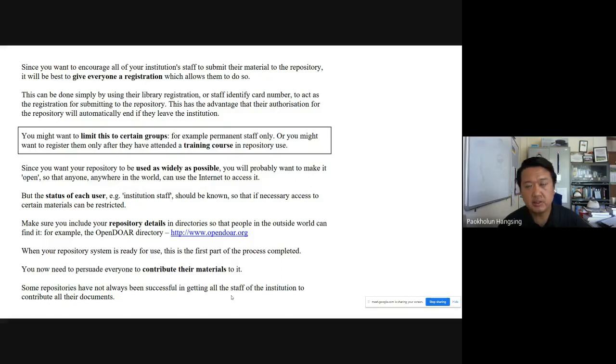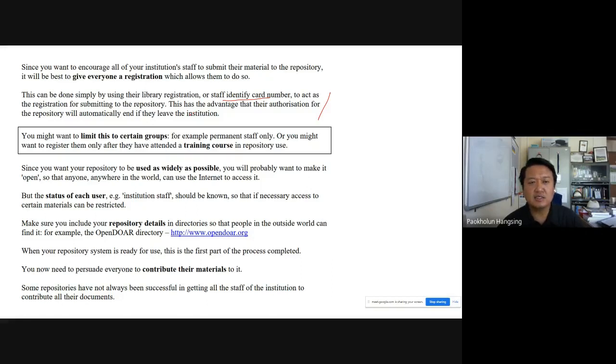Some people did it by email, the official email of the institution. They registered through that. And the other practice, as mentioned here, is registration based on the staff identity card. They are registered in the institutional repository based on their identity card in such a way that as long as their identity card is valid, their membership will be valid.